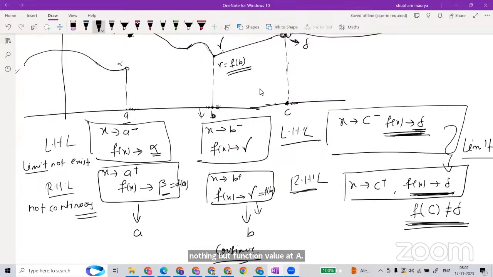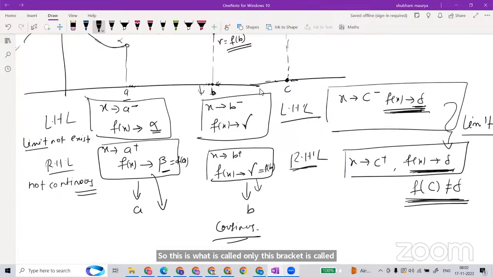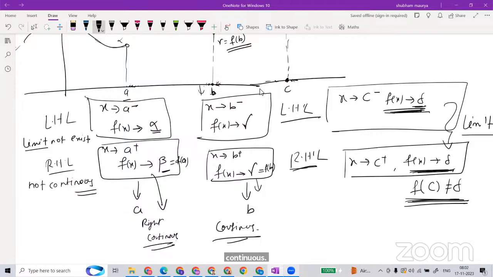So with this bracket, the right limit exists and is equal to the function value. In that case, it is called right continuous.